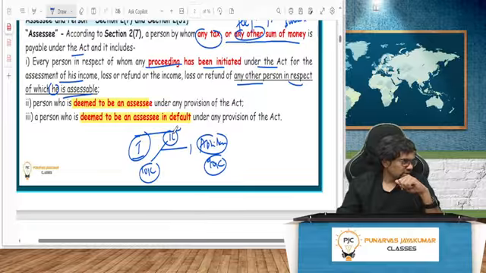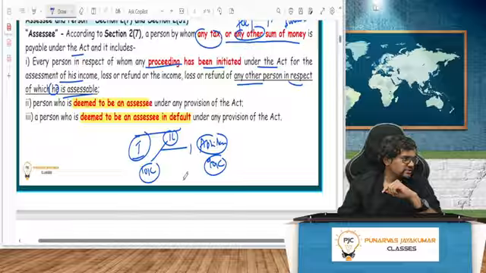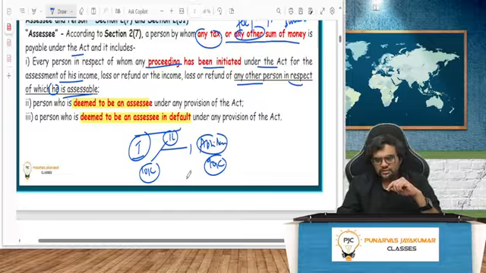Swaminathan, Rahul, Karthik, tell me, then who are there? Many people are there. Sri Madan. Let me know, guys, please. Okay. So, deemed to be SSE in default.